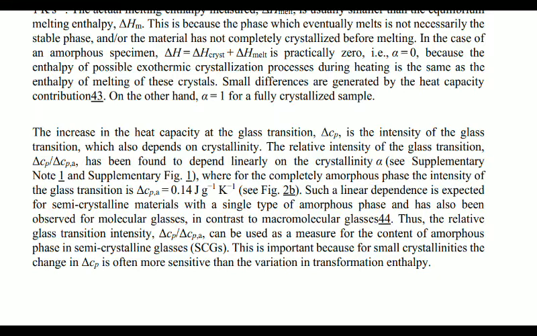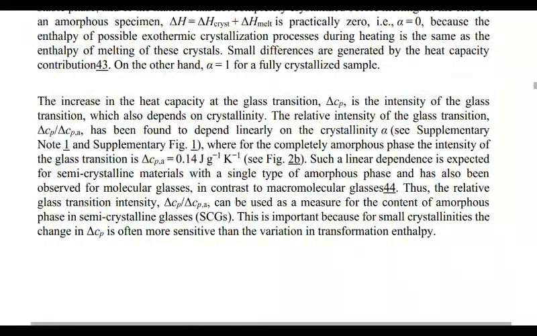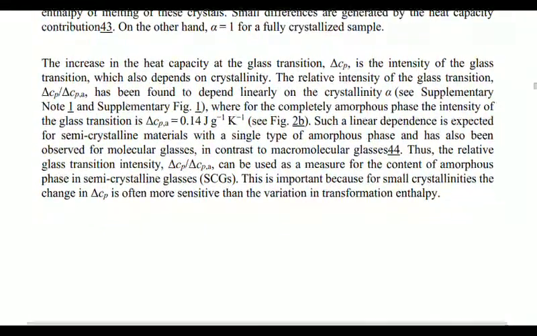Such linear dependence is expected for semi-crystalline material with a single type of amorphous phase, and has been observed for molecular glass in contrast to macromolecular glasses.